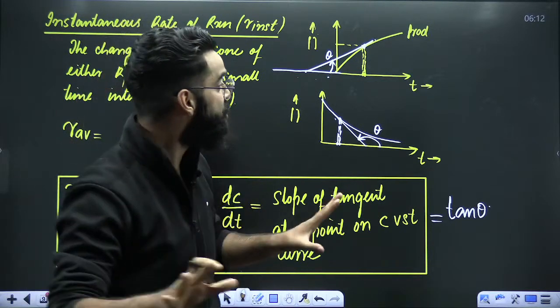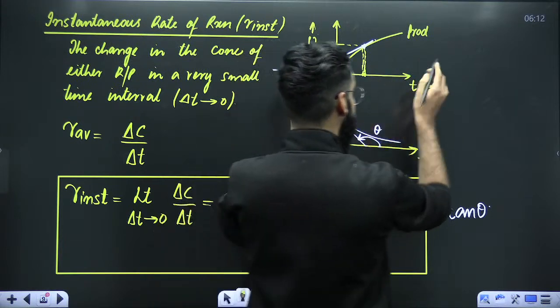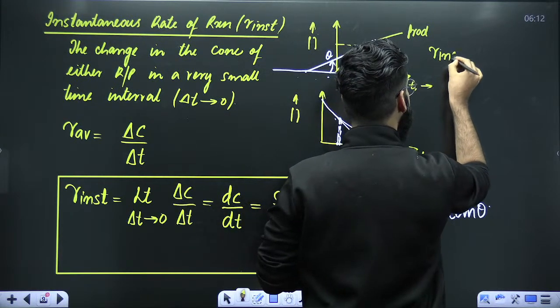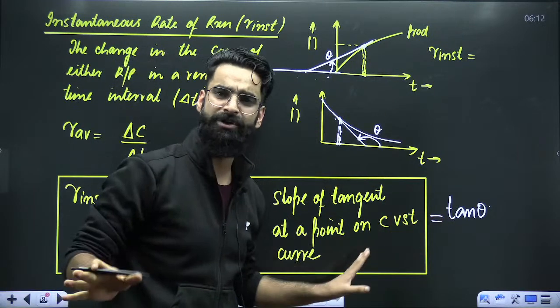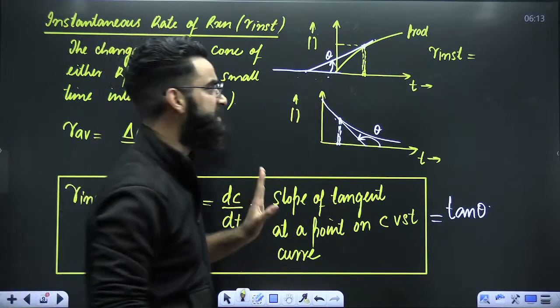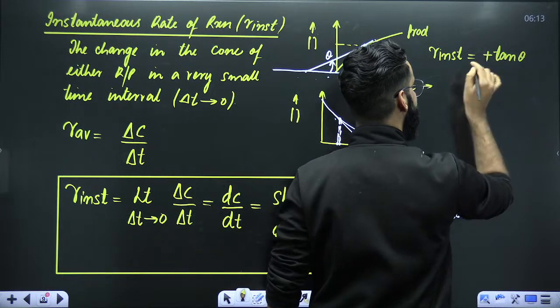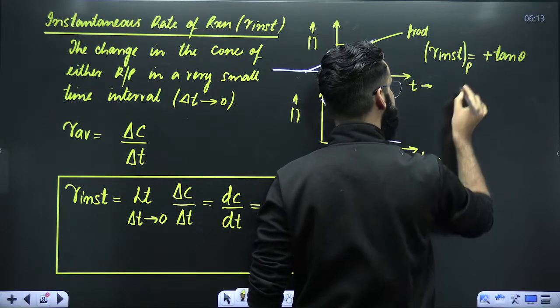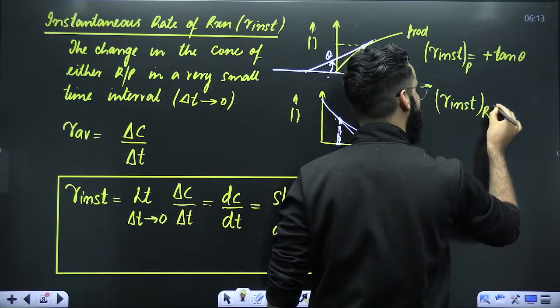Perfect. So in short, let me tell you one simple thing which you are going to remember from now onwards. Instantaneous rate of reaction with respect to products will come out to be positive because theta is acute, and tan of theta is always positive. So it's plus tan theta. But what about the instantaneous rate of reaction with respect to reactants?